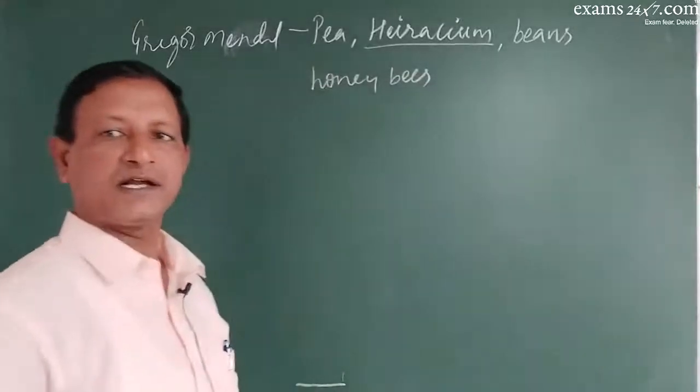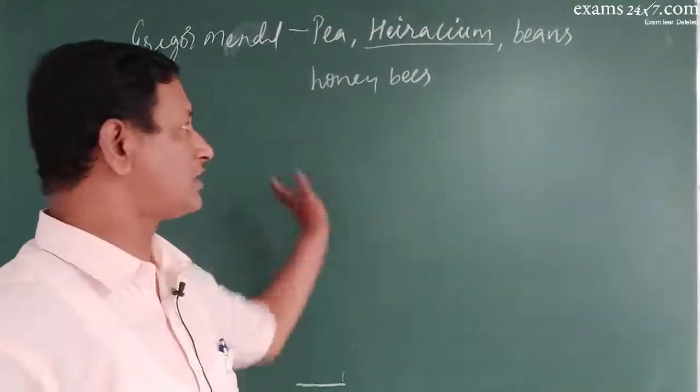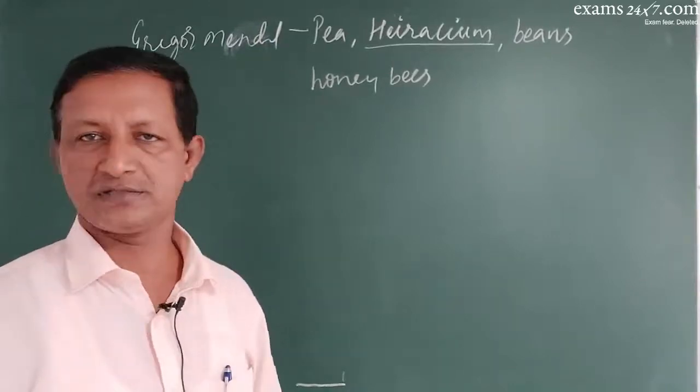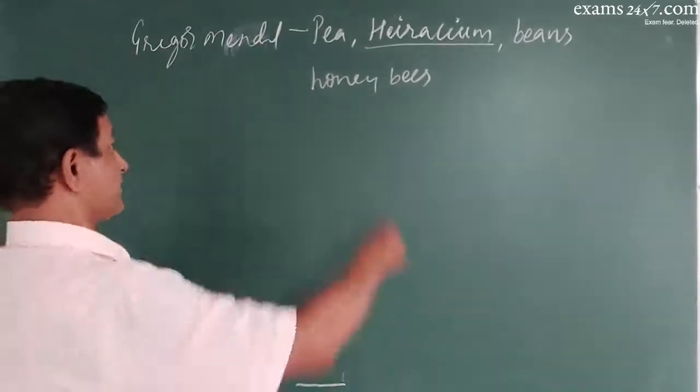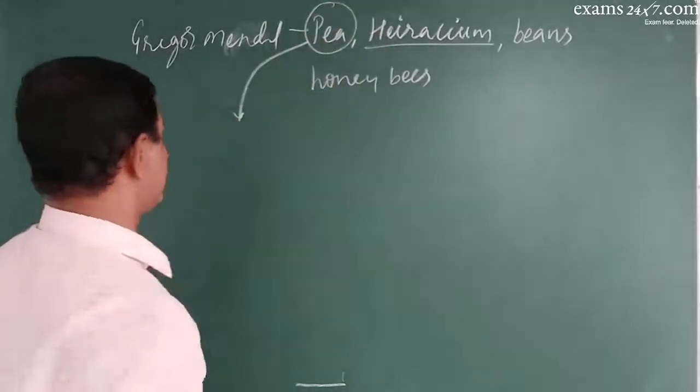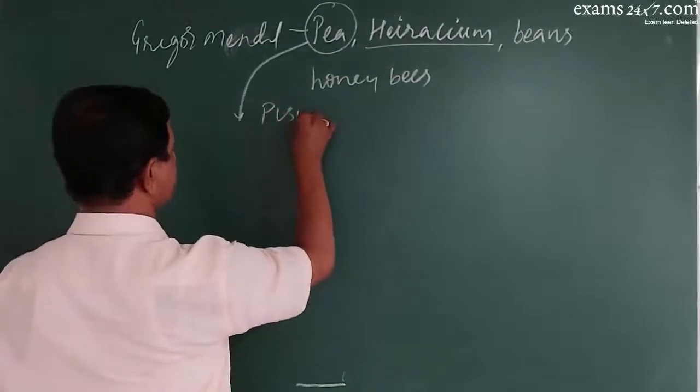Gregor Mendel had done experiments on all these different organisms, but he did not continue much on honeybees, and did a detailed experiment on the pea plants, otherwise called Pisum sativum.